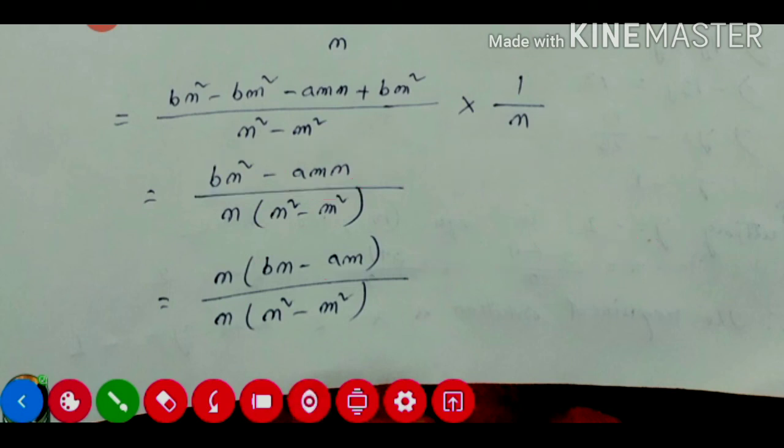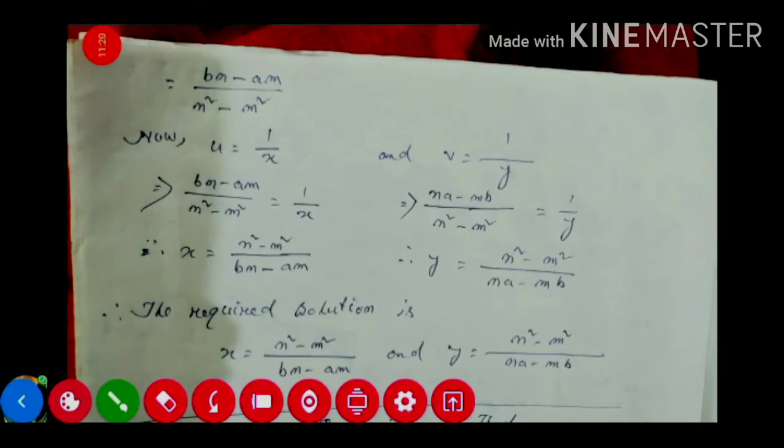Now this n and n will be cancelled, so what remains is bn minus am divided by n square m square. Next page I did this one, we will see. So after n cancelled, bn minus am divided by n square m square remains.